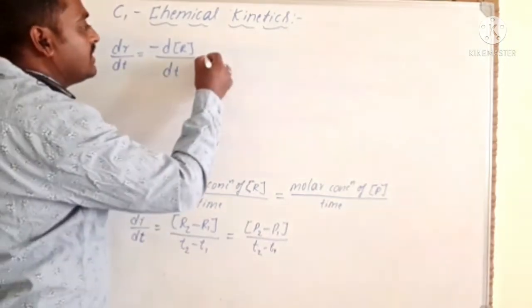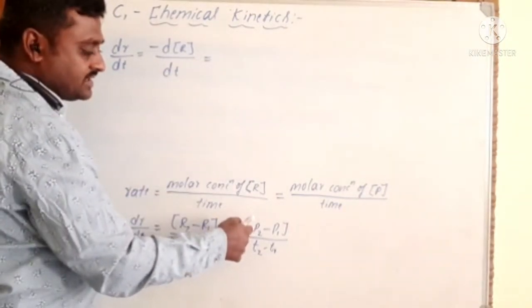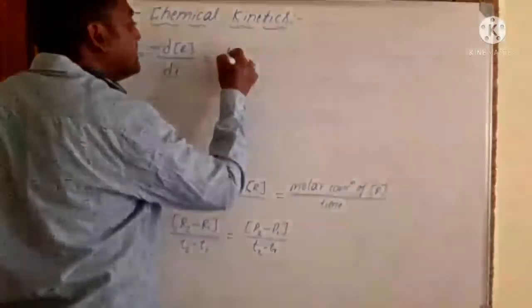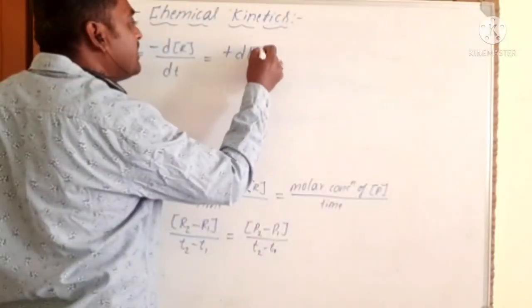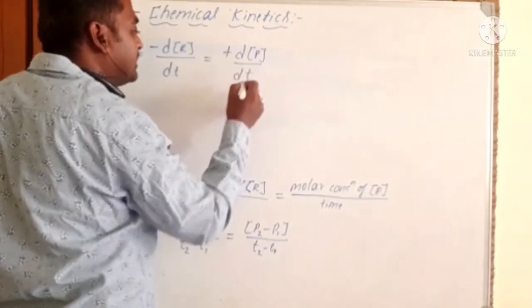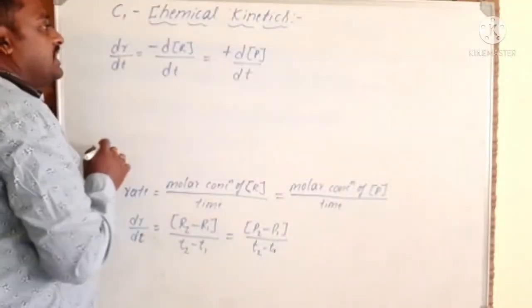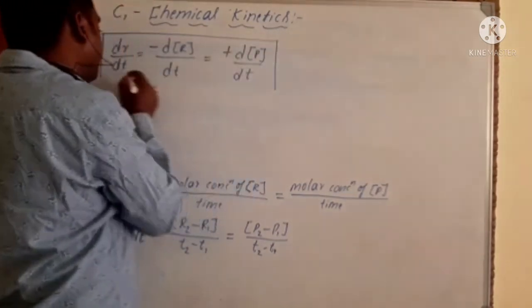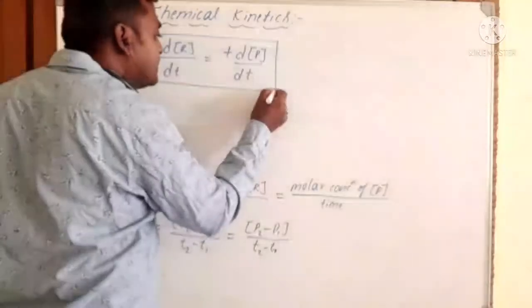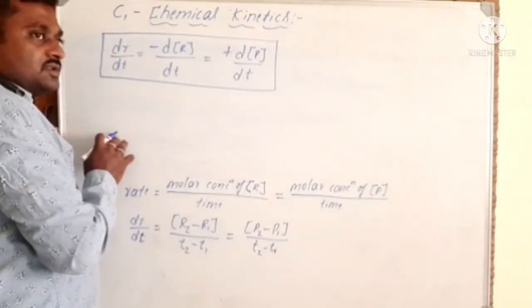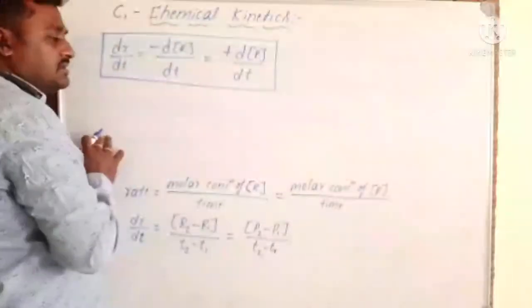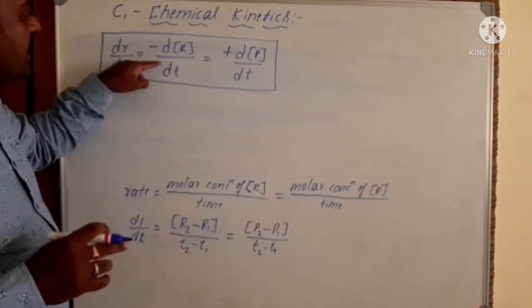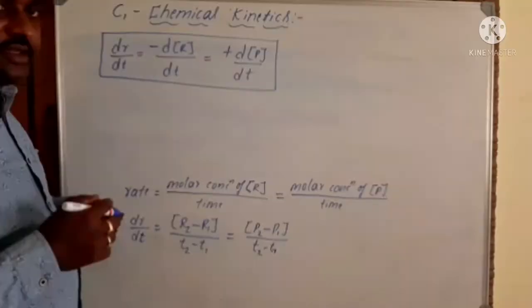And then here P2, the concentration of products, is greater than the initial concentration of products, hence it will become plus dP by dt, where the change in time T2 minus T1 you can consider as delta T. So that is the change in molar concentration of reactants and products with respect to time. That is also known as the rate of the reaction. Okay, so we can mention rate is equal to minus dR by dt, that equals plus dP by dt.